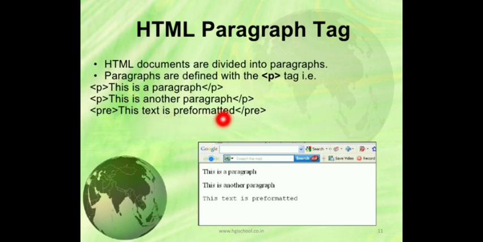Whatever format we are writing inside it, it will be visible the same in the web browser. So you can see here this is a paragraph, this is another paragraph, and this is the pre-formatted text. It has a different font style.